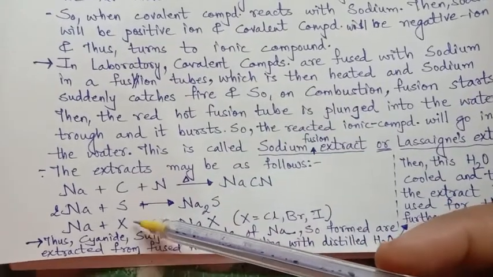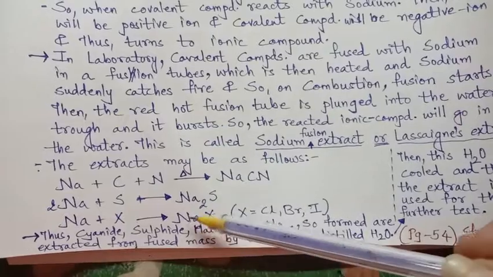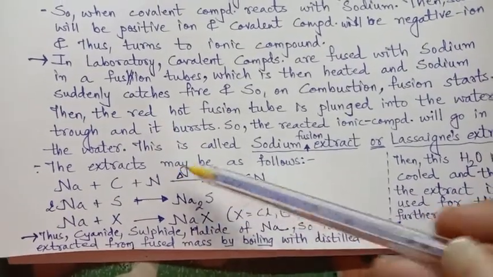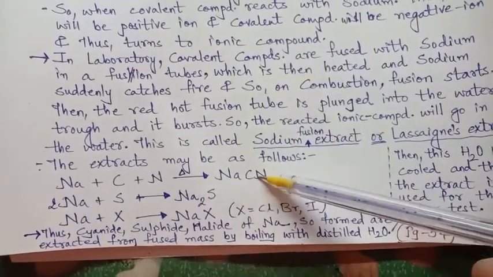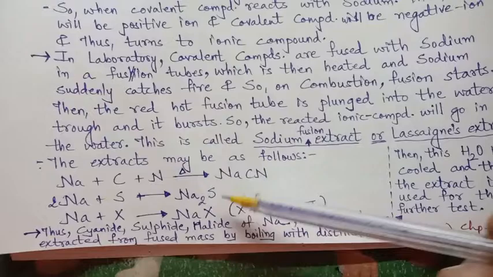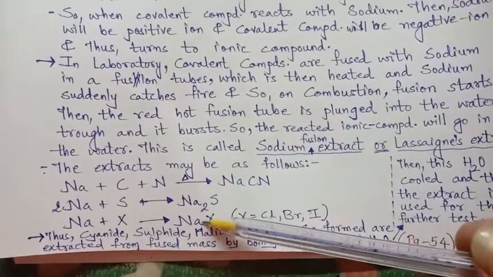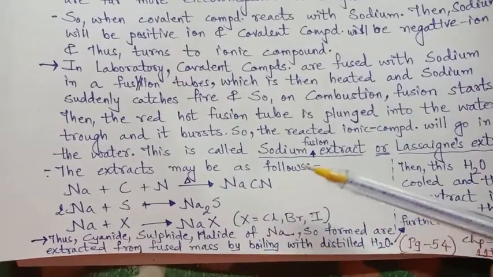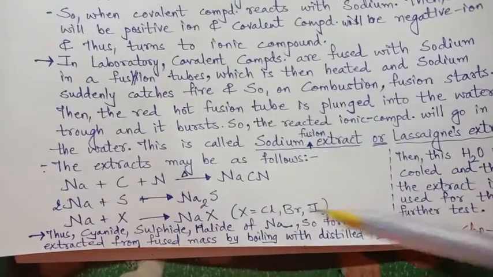If halogen, chlorine, bromine, iodine, then it may be sodium chloride, or sodium iodide. So this may be the sodium fusion extract. This cyanide, sulfide and halide of sodium, which is formed in the fusion tube, is then extracted from that mass, from the water trough.